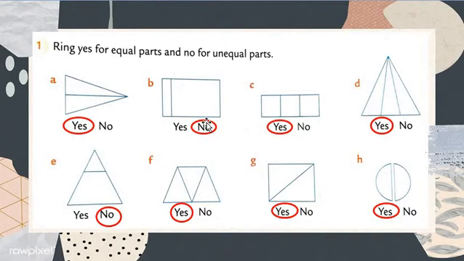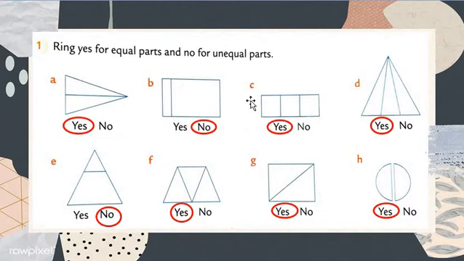If both parts are equal, in the square, my dear students, see here, question number B. In the square, are both sides equal space? No, my dear students, both spaces are not the same. The first part is very small and the second part is very large. I hope you all understood, my dear students. So both parts are not equal space. That's why it is called non-equal, meaning an unequal part.